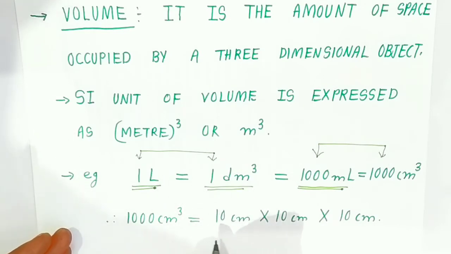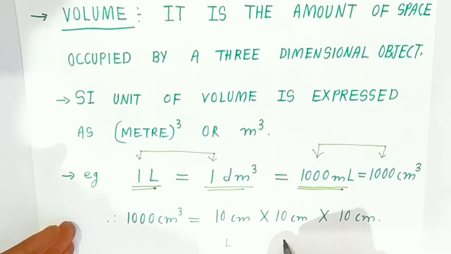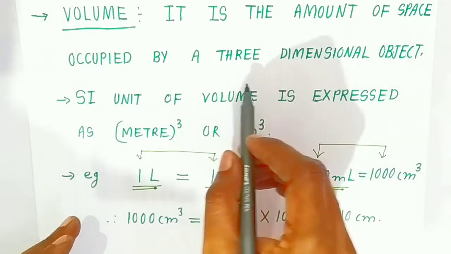1000 centimeter cube is equal to length, breadth and height. This is length, breadth and this is what? Height. Okay students, so this is why we call it a 3-dimensional object.